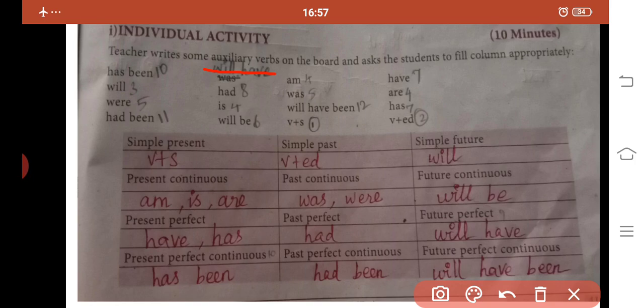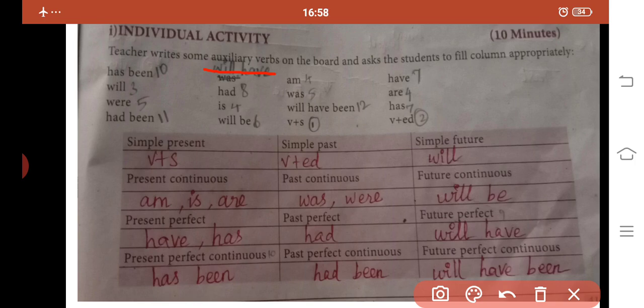It comes before the main verb, like the be family, do family, have family. These are the helping verbs or auxiliary verbs. Here they are asking you to find the auxiliary verbs and to fill in the column appropriately.